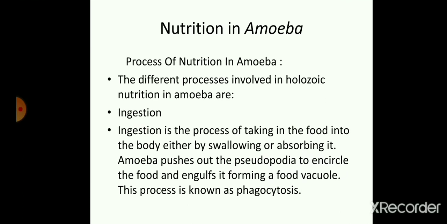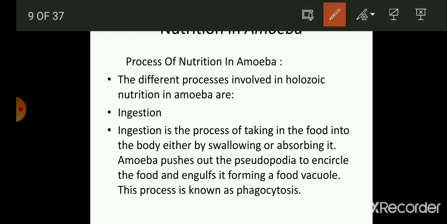Now nutrition in amoeba, so let us study about it. The different processes involved in holozoic nutrition in amoeba are as follows. The first step in any holozoic nutrition is what? It is ingestion. That means taking food inside the body of an organism or inside the mouth. If they have a mouth, then the food goes inside the mouth. But here we are studying amoeba, and in amoeba there is no mouth present.